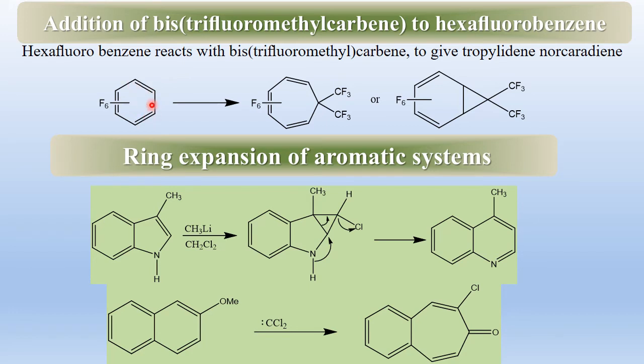Next, the addition of bis-trifluoromethylcarbene to hexafluorobenzene. It is hexafluorobenzene. A bis-trifluoromethyl carbene is attached here to form a cyclopropane derivative. It is rearranged or expanded to this form. Here are some other examples of ring expansion. The main motive behind the ring expansion is to relieve the strain which a cyclopropane ring has.